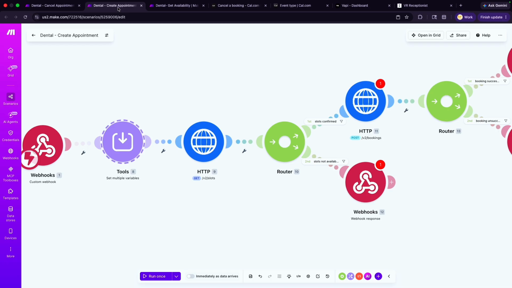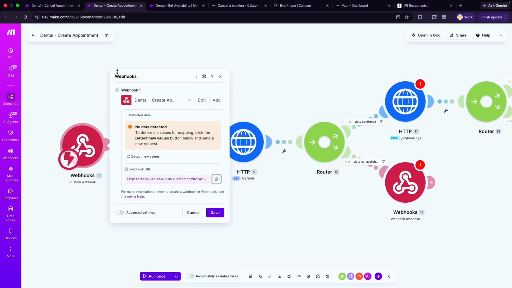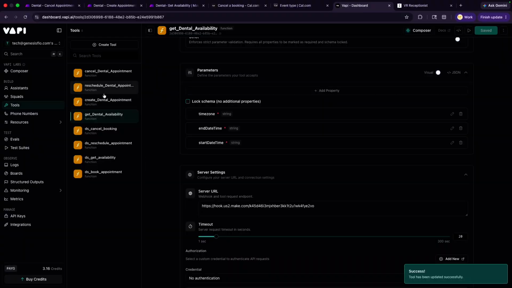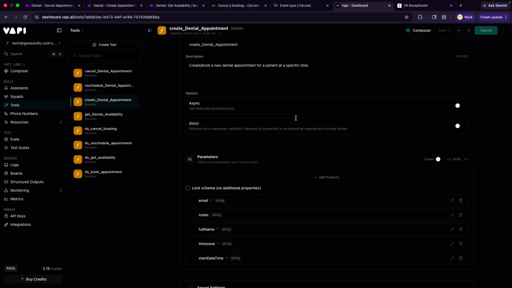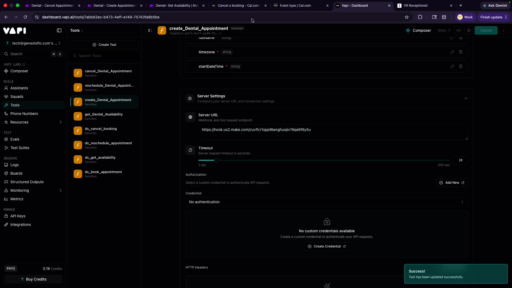And then the next one, the create appointment, we're going to go to create appointment, we'll copy that link, copy that, go back to Vapi here, go to create dental appointment. You can scroll down to server, paste that in there, save it.